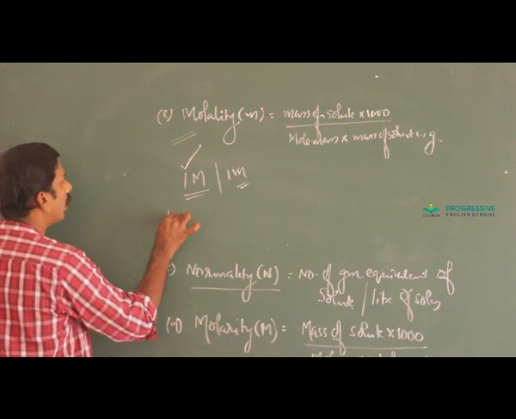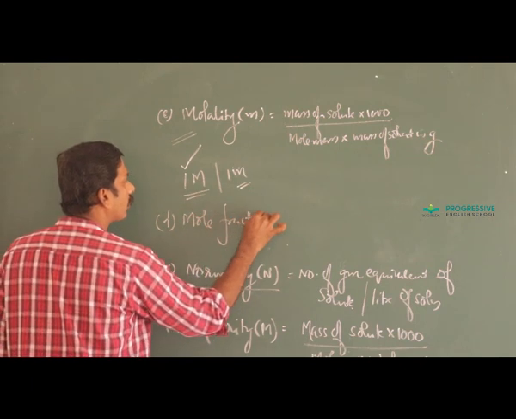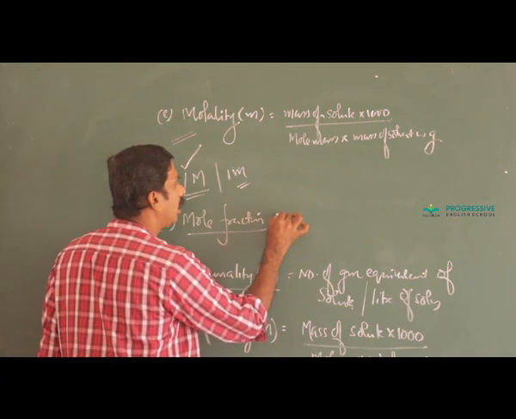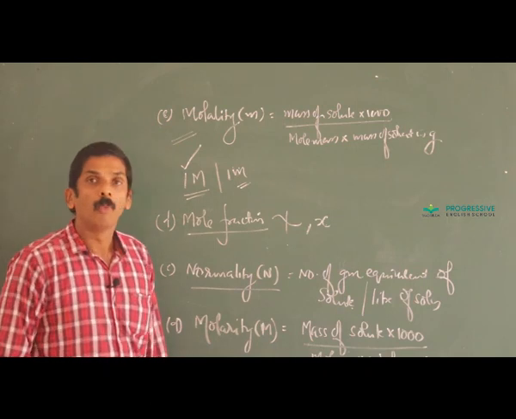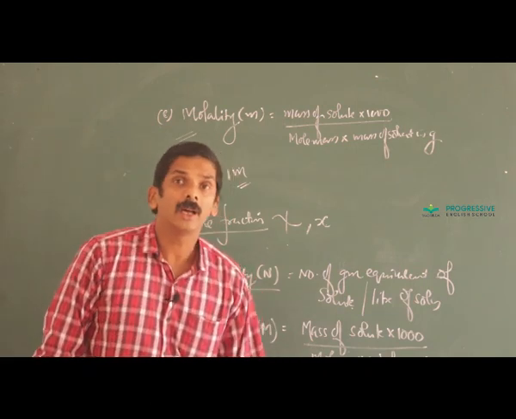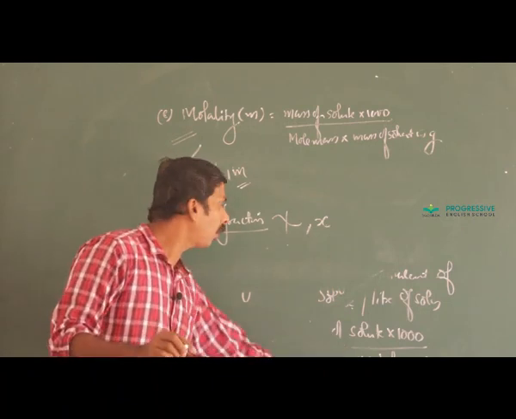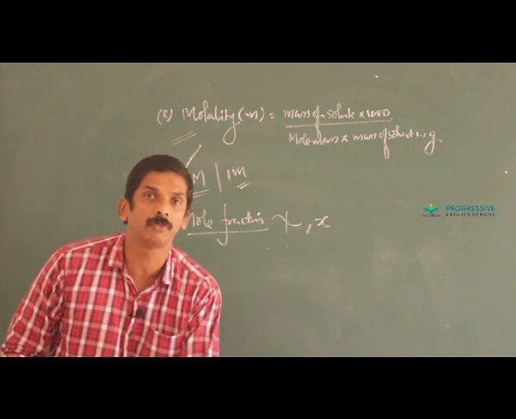And last one is called mole fraction. Normally it is represented by using chi or x. Mole fraction means it is the ratio between number of moles of one component to the total number of moles.